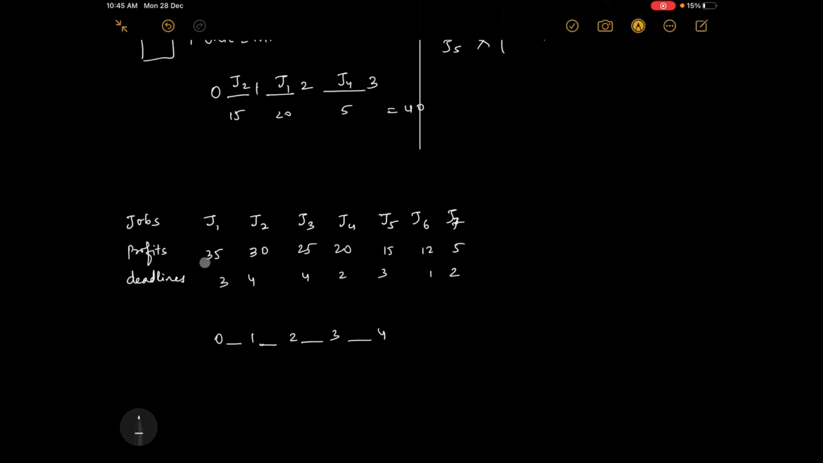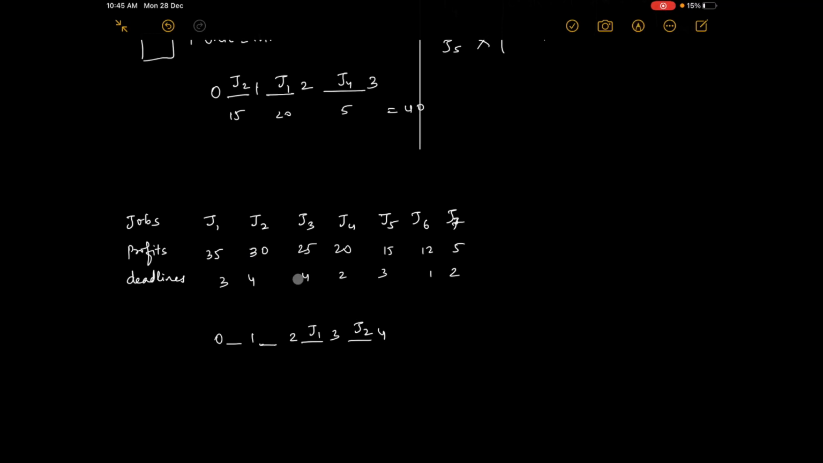J1 is ready to wait only for 3 hours. So go to the maximum slot. You put it there because it is the maximum profit. You can see here, this is the profit. So you have to arrange the time slot for J1. Then J2 is ready to wait up till 4 hours, so you better put him there.